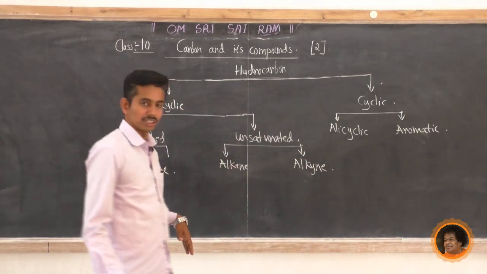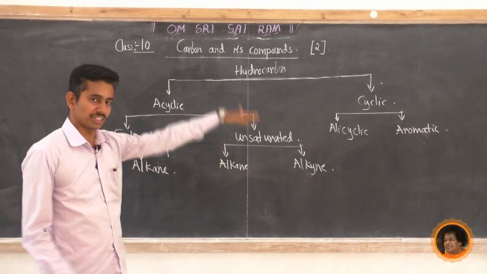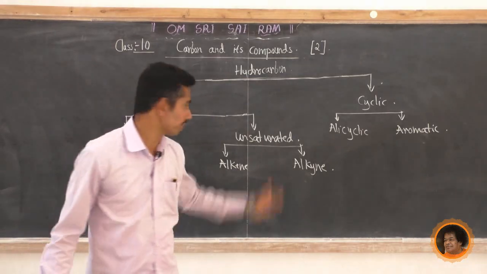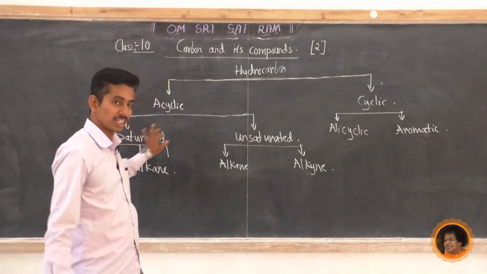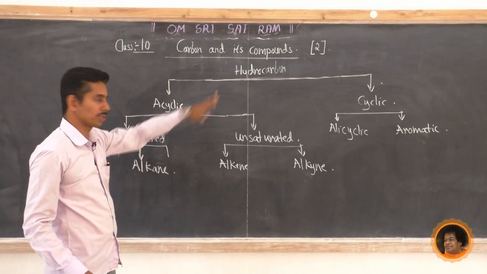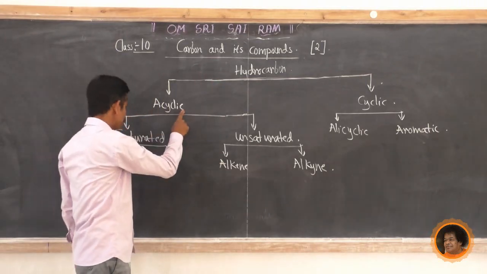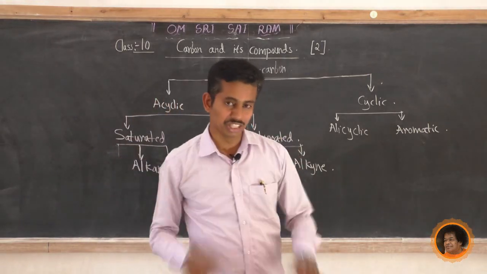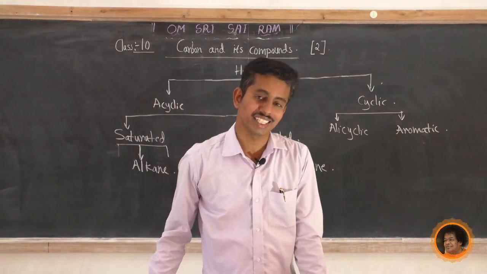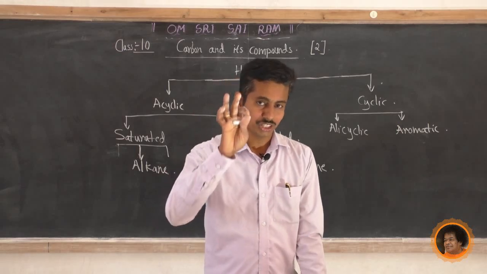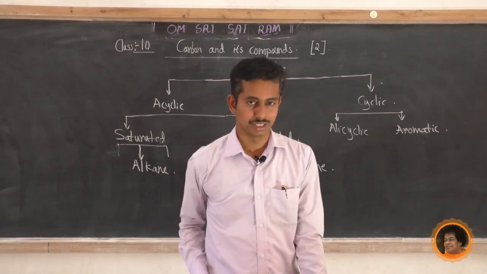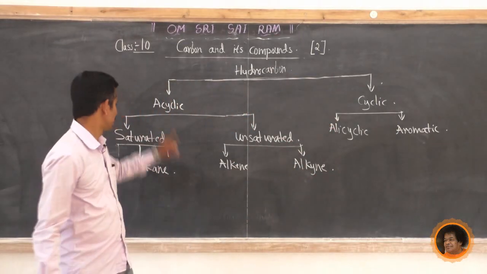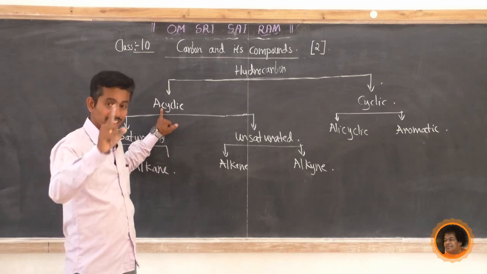Now you have to remember this one, hydrocarbon and its classification. Just write down this flow chart. It is not given in the textbook. It is very important, otherwise we cannot understand the different types. Now come to the point. Hydrocarbon means acyclic and cyclic. Acyclic means the carbon catenation is a straight chain or branched chain. It may not be a ring structure. The name suggests acyclic, it is not cyclic.